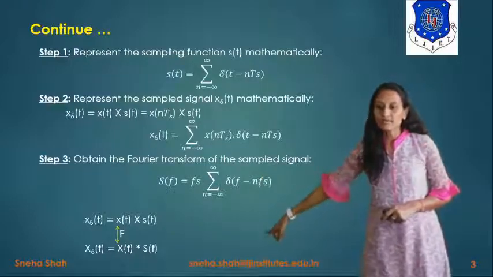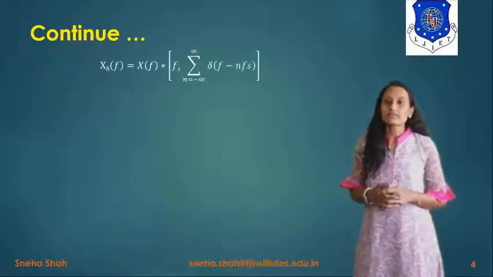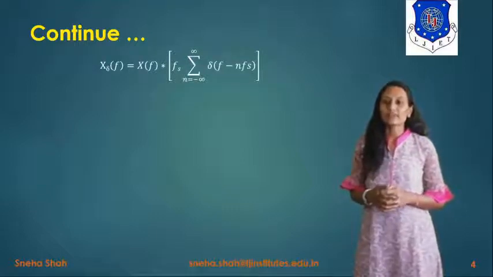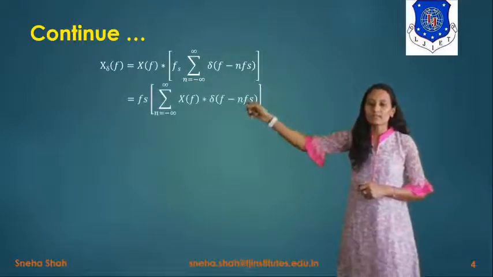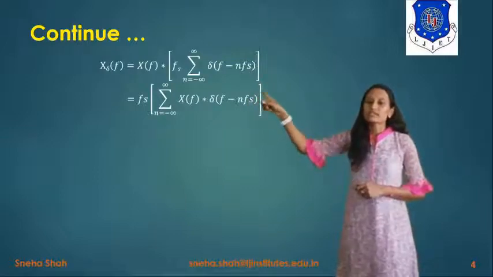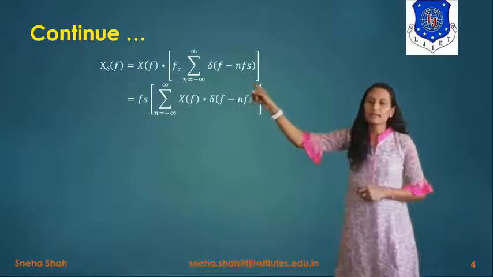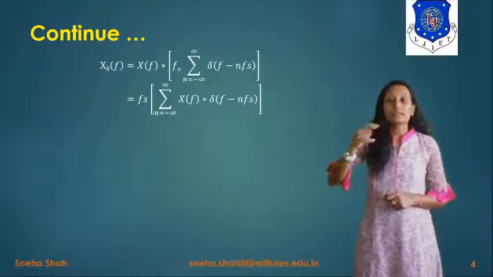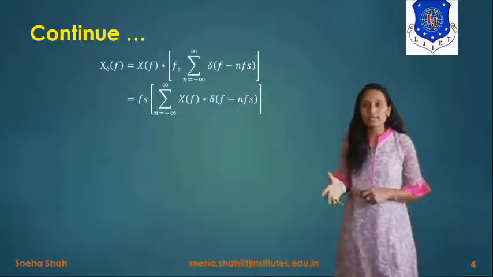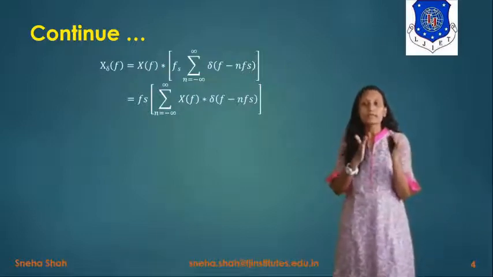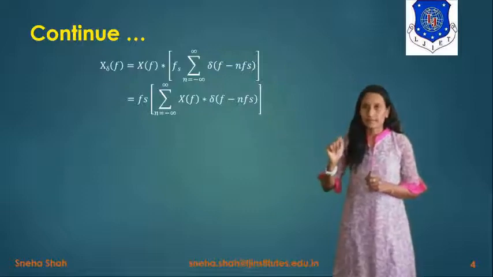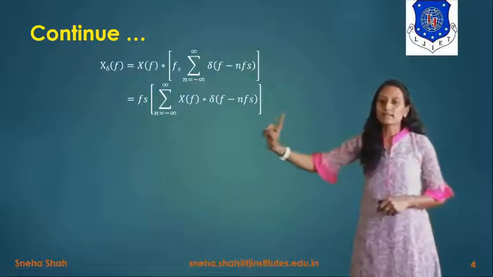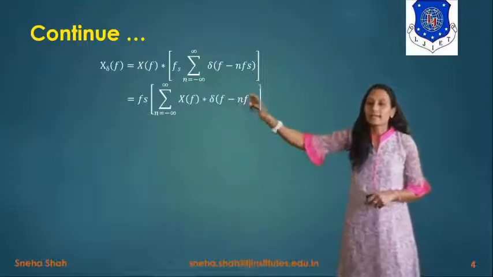So now we will put this value over here. What will be the value of x delta of f? X delta of f equals x of f convolved with S of f. After putting the value of S of f, x delta of f equals x of f convolved with fs summation n equals minus infinity to infinity delta of f minus n fs. Here the convolution property with a unit impulse signal will give you the output as that signal at the particular instant of the unit impulse term. So for that, as fs is constant, it will be outside of the summation.